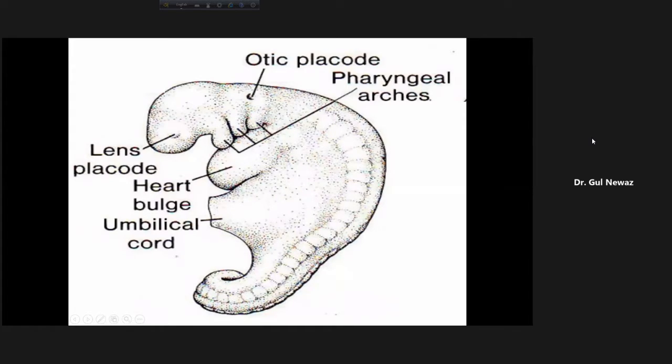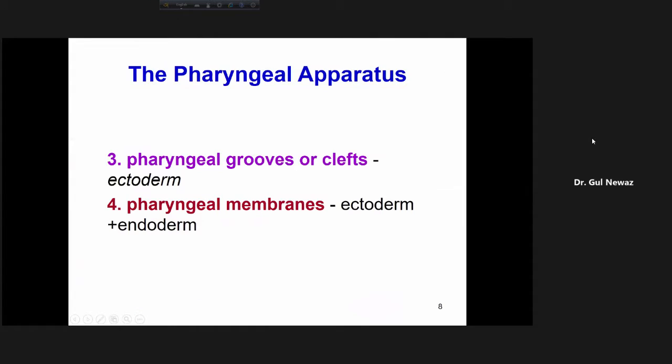Inside here there is mesoderm, and in between the 2 arches there is ectoderm. So these are the pharyngeal clefts or grooves. And also here lies the pharyngeal tube, which is a part of the gut tube. There is outpouching of the pharyngeal gut like these, and these are endodermal. And here lies a membrane, the buccopharyngeal membrane, where only the ectoderm and endoderm are in close apposition, and no mesoderm intervenes. So we have seen this.